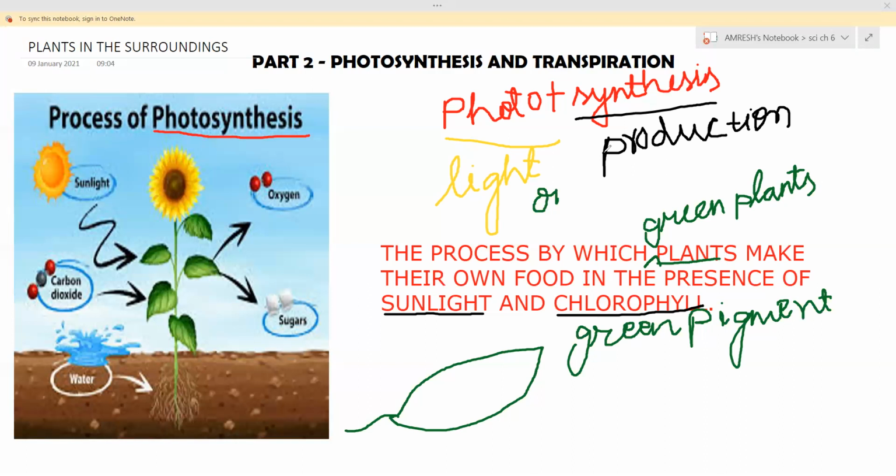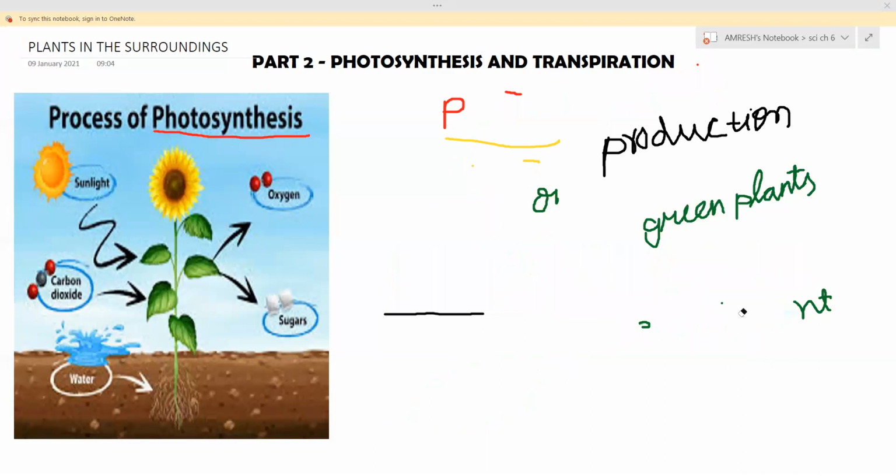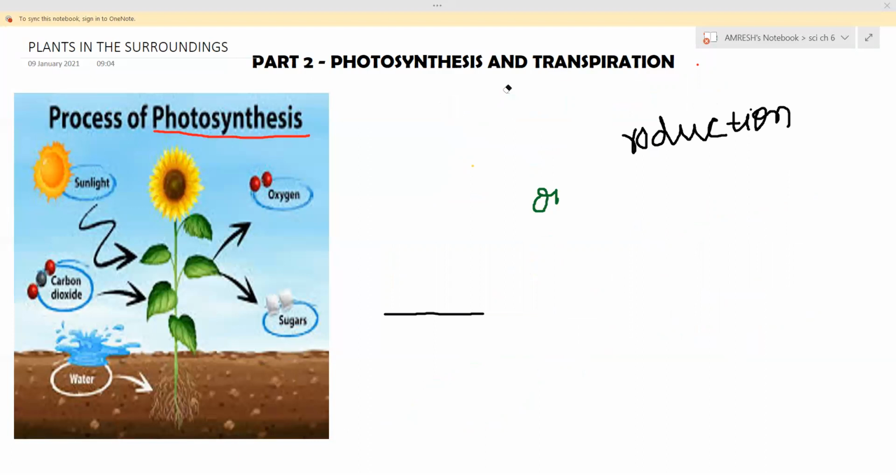So what are the basic requirements of photosynthesis? This one I am erasing, my dear children. What are the basic requirements of photosynthesis? You can also see them in the picture.